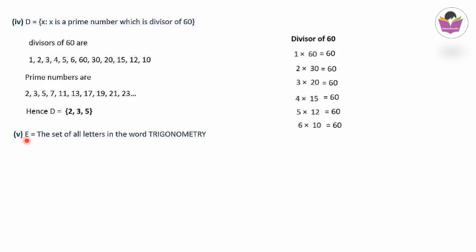Next is question number 5. E is equal to the set of all letters in the word trigonometry. When you check here, the alphabets we have to collect and write by using commas within the brackets, but we write each alphabet only one time. Next is F is equal to the set of all letters in the word better. Here also the same thing, B, E, T, R are the elements. Repeated elements we will avoid. So you will try these two questions as homework.